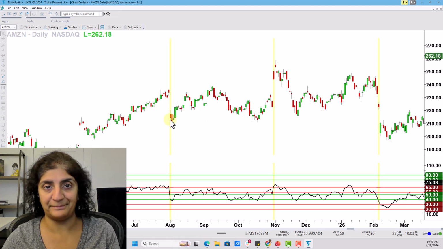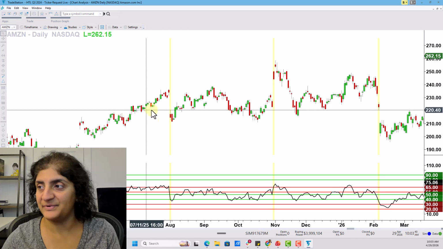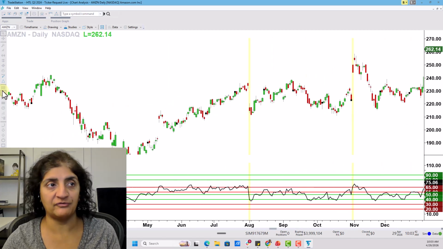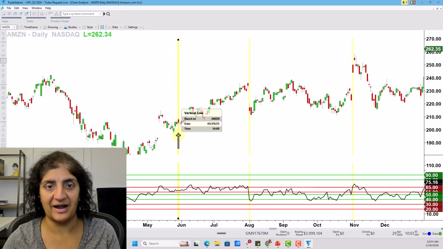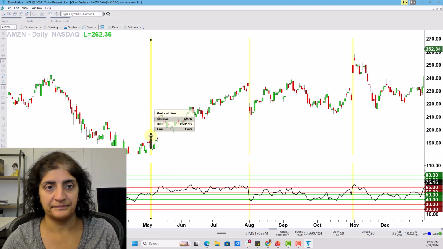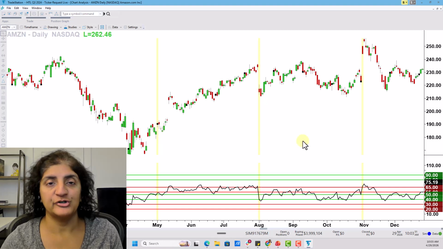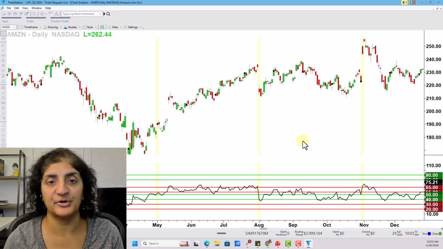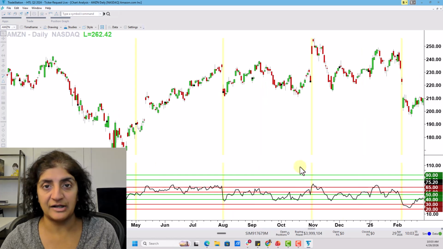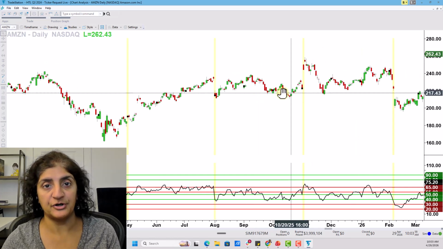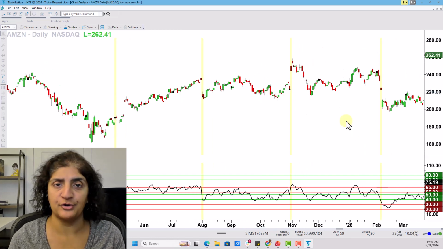Again, there was a gap. And last but not least, if we're just going 4 quarters back, May 1st, 2025 in this example. And notice here there was a gap, but it was a small one. So what this does right away is give me some perspective. All right, this stock tends to gap when their earnings release, but they're not always huge. They're not always in a particular direction.